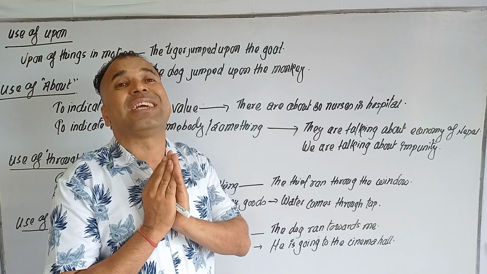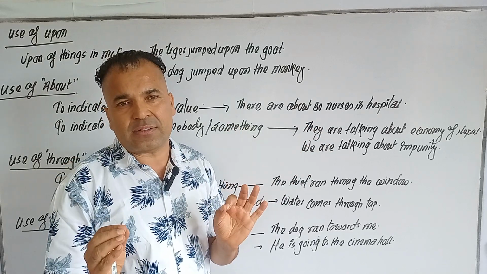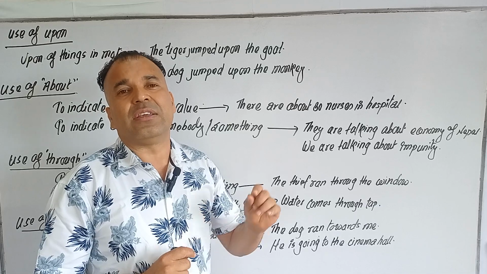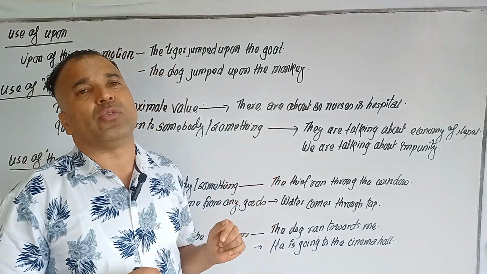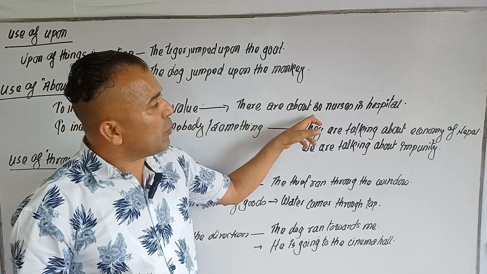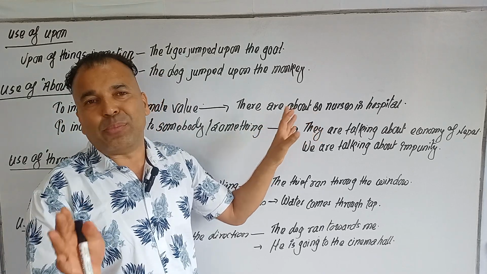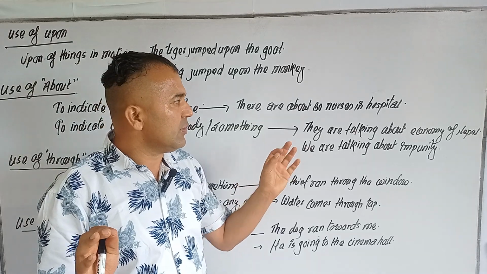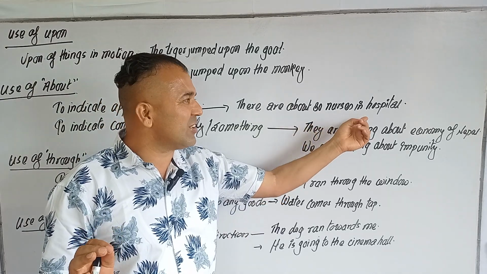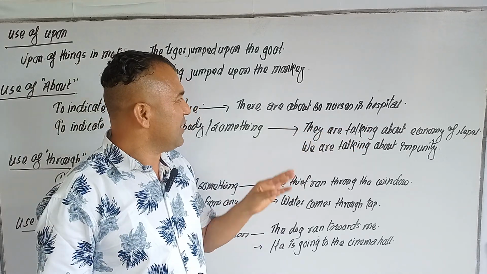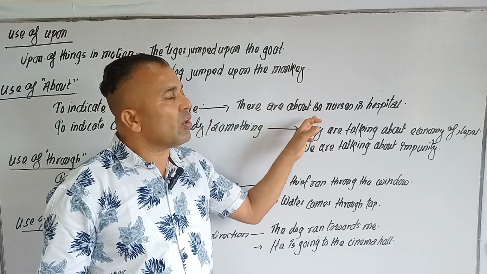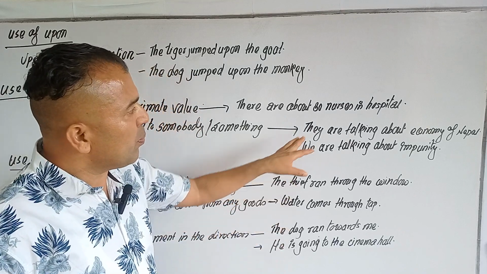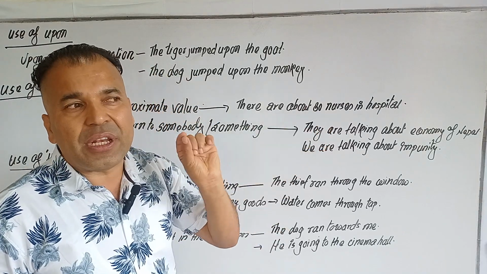If we are not clear about anything, we have to use about. I mean, there are about 30 nurses. I am not sure how many nurses there are. There are about 30 nurses in the hospital, but we don't know how many.